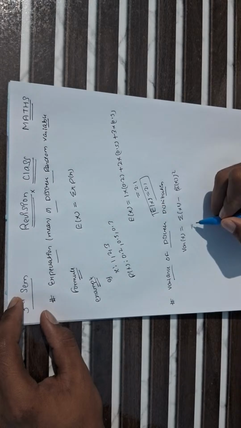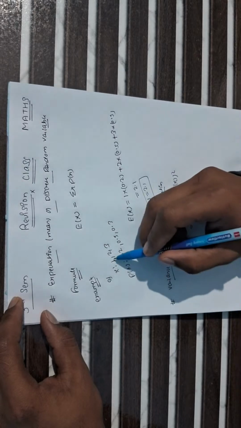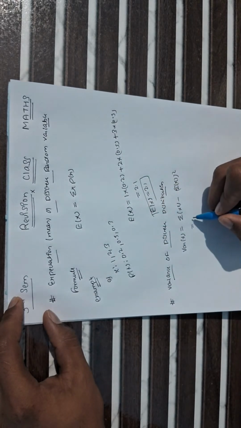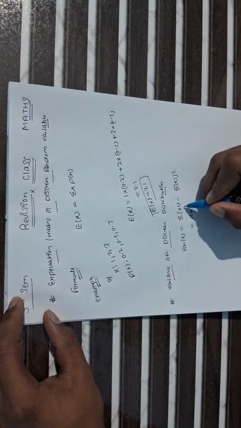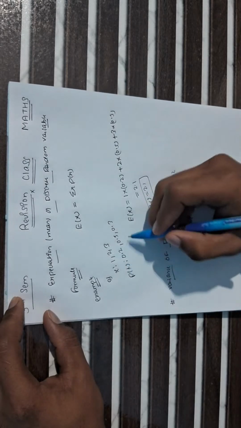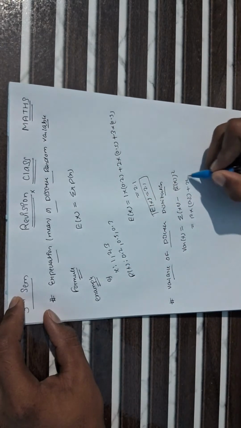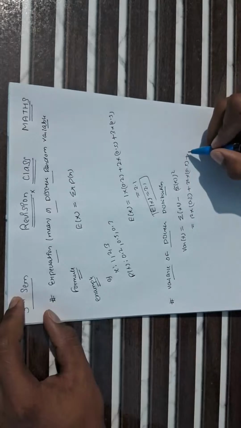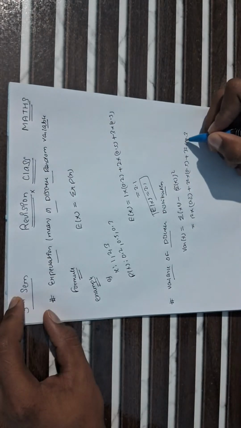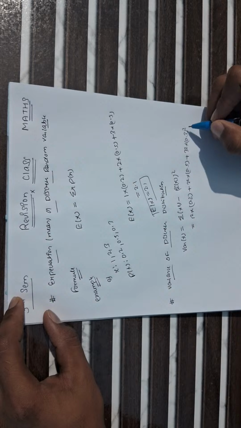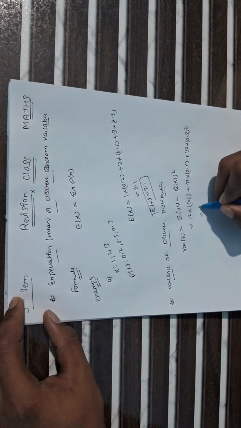Already we calculated the expectation of x. For expectation of x square, we square the x value and multiply by the probability of x, which is given here. So it means 1 square multiplied by 0.2 plus 2 square multiplied by 0.5 plus 3 square multiplied by 0.3. When you add it, it becomes 5.1.